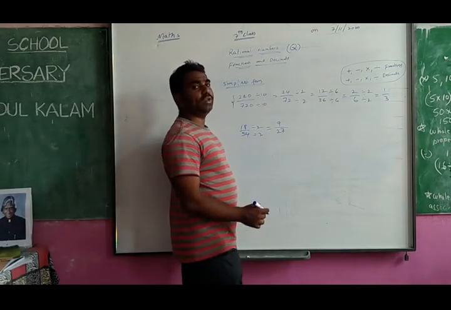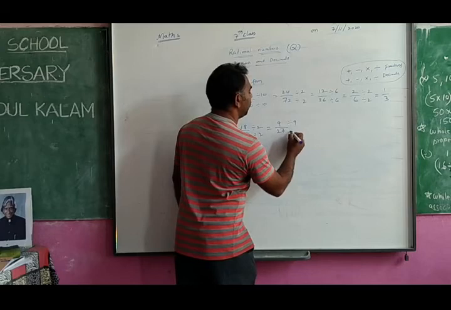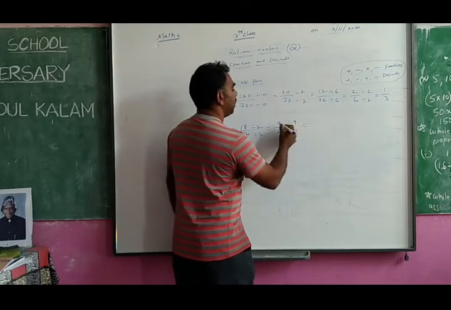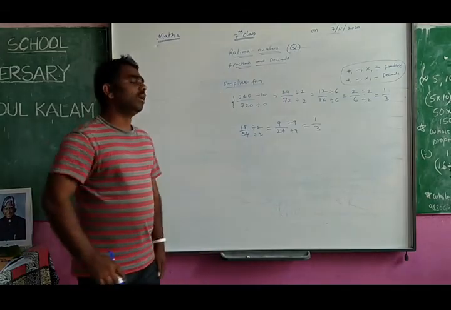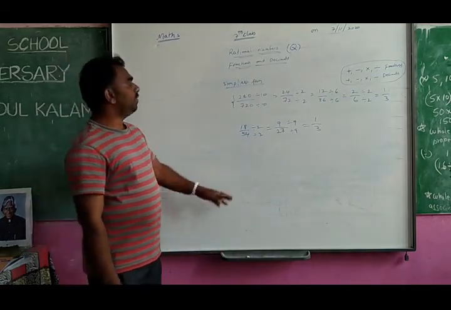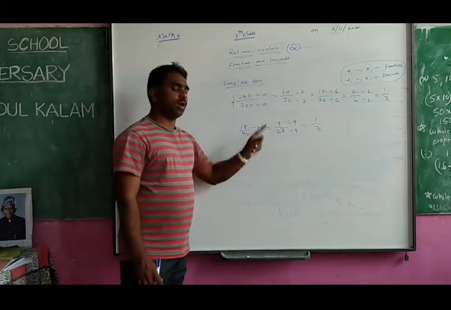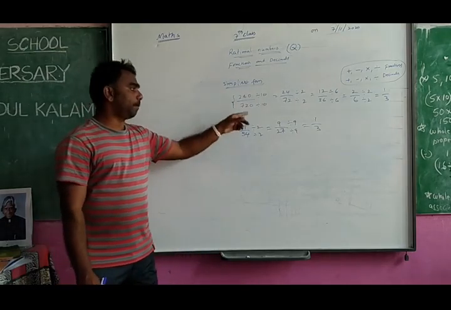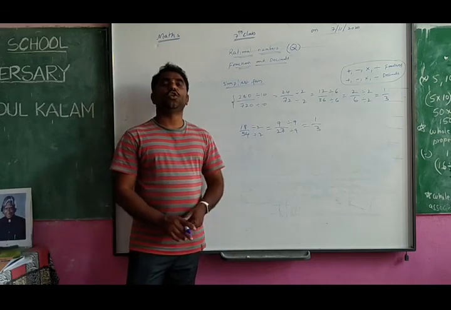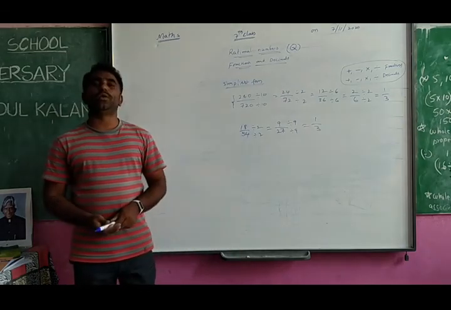Now again, is there any choice? Yes, the 9 table is there. I can divide this with 9, and I can divide this with 9. 9 ones are 9. 9 threes are 27. Finally, what did you get here? 1 by 3. This is the way of writing the simplest form. So all of you pause the video and note it down.